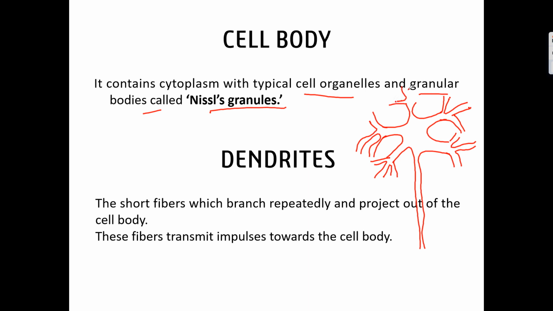These branch-like structures, what do we call them? We call them the dendrites. This central one is the cell body. So what do they do? They collect the information from other neurons and they transfer it to the cell body.